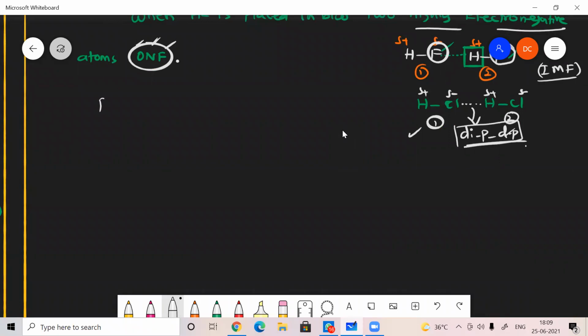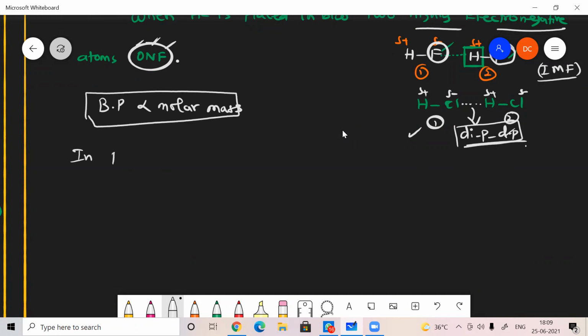And moreover, we know that the boiling point is directly proportional to molar mass. Once the molar mass is high, boiling point will also be high. Okay. So here there will be two types of hydrogen bonding. In phenol, two types of hydrogen bonding exist.